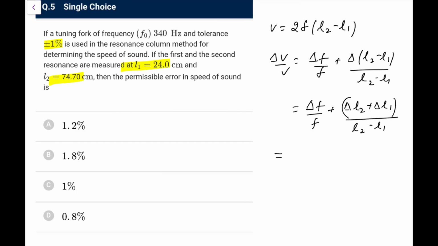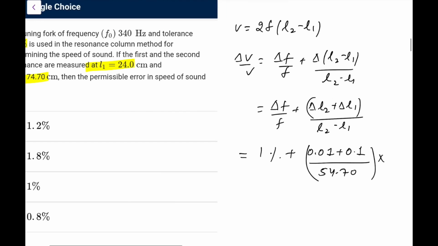So delta V by V in percentage terms: delta F by F is 1% as given, and here we have 24.0 and 74.70. In the measurement of L2 the error is 0.01 as seen from the data, and here it is 0.1 as I can see from the data. And L2 minus L1 comes out as 54.70, into 100%.